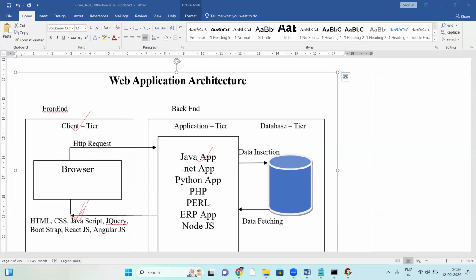So JavaScript and Java are not the same. JavaScript is a browser-understandable language running in the browser environment. Java is a JVM-understandable language. JavaScript works at the client side, and Java works at the server side, the backend.